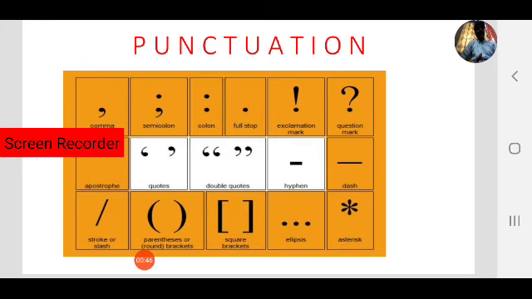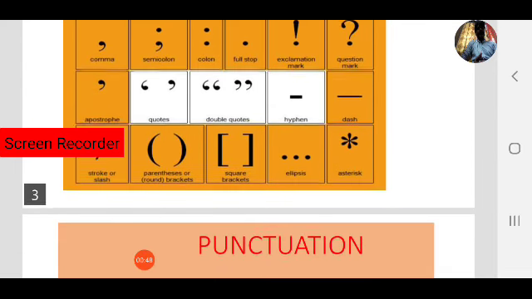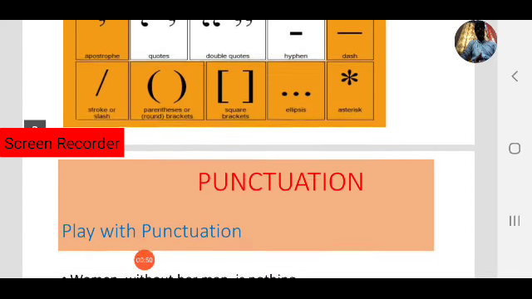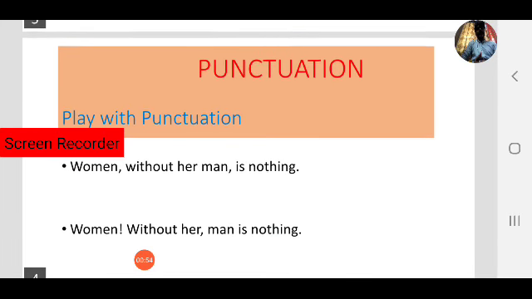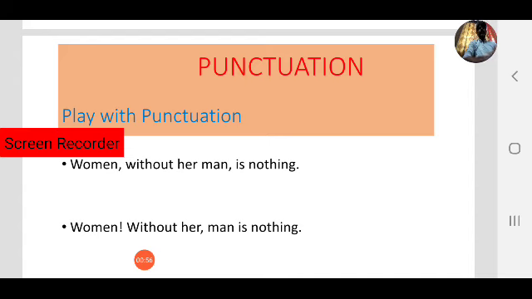Let's begin today's session with an activity on playing with punctuation. You can see some sets of sentences on the screen, so that we can understand and relish them. Observe the first screen.